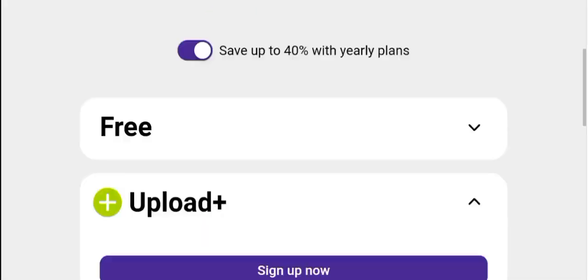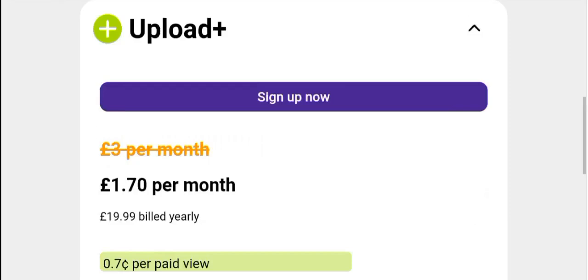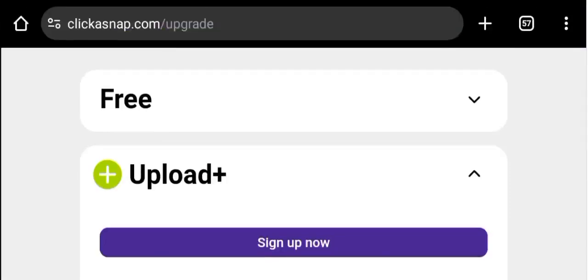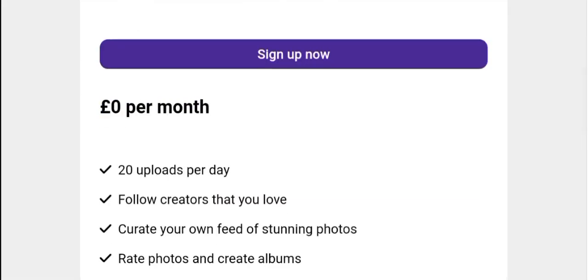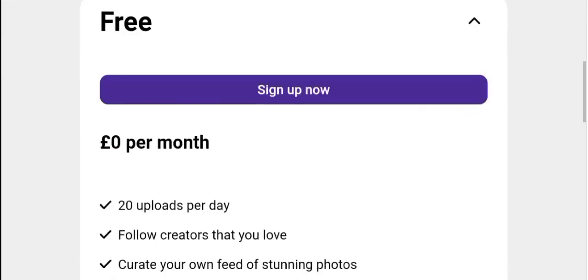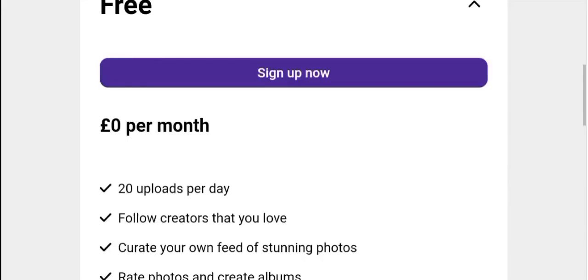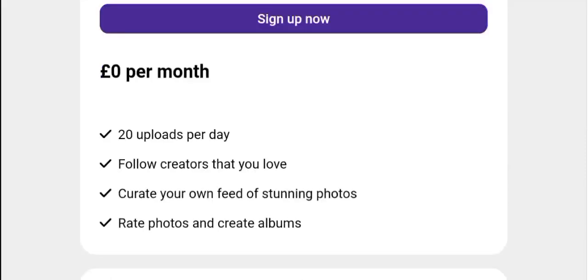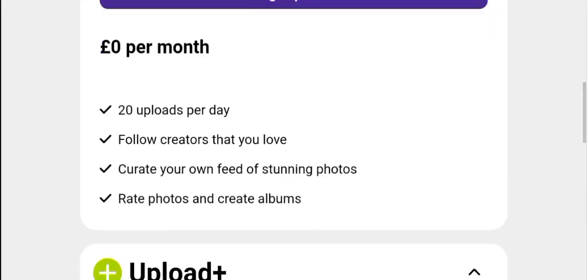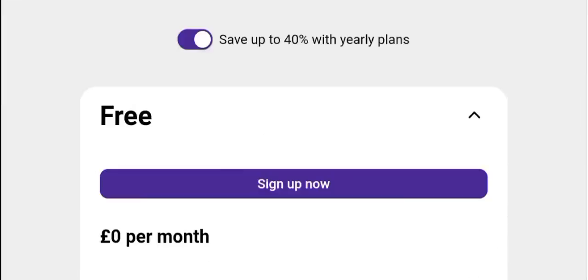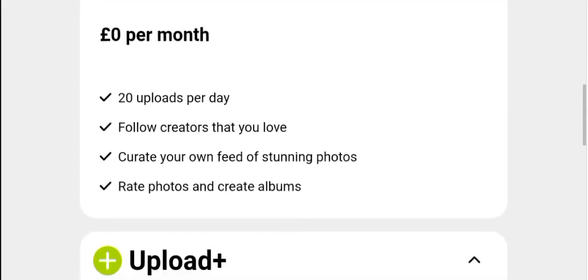It says this is your membership plan. On this membership plan, there's a free upload where you earn $0 per month. You have 20 uploads per day. You follow creators that you love. You create your own feed of stunning photos. You rate photos and create albums. Now, if you choose this free membership plan, you are not going to earn. What you are coming here to do is just enjoy the platform. You are not here to earn money.